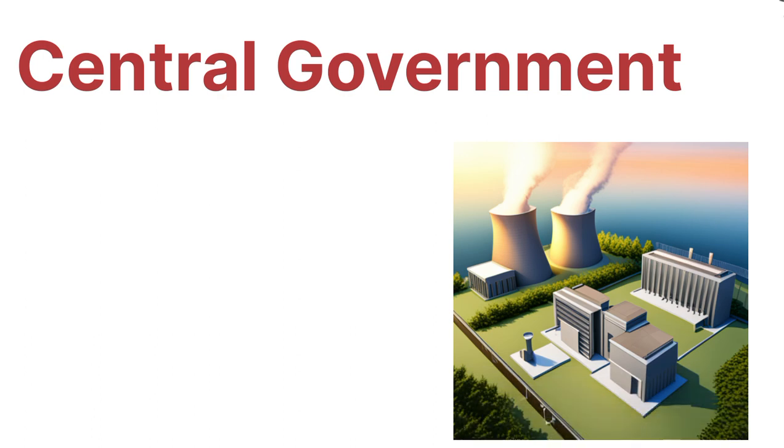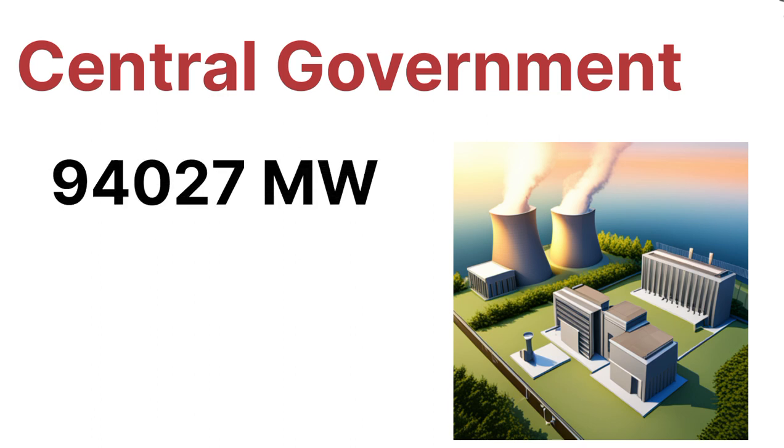So first of all, let's see how much power is actually getting generated by the central government. So the central government actually generates power of around 94,027 megawatt. If we convert it into percentage, that will be 25% out of 100. Okay, so next is the state government.